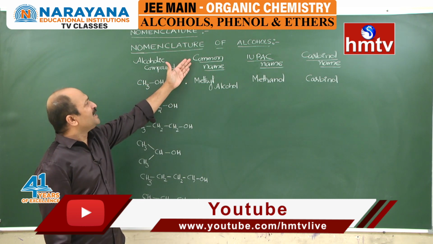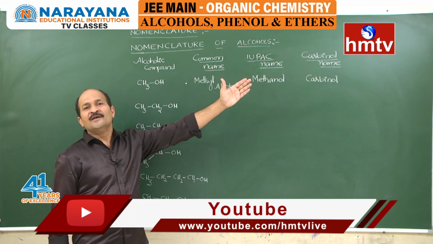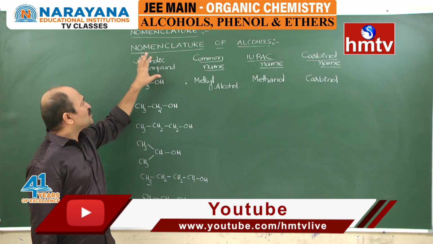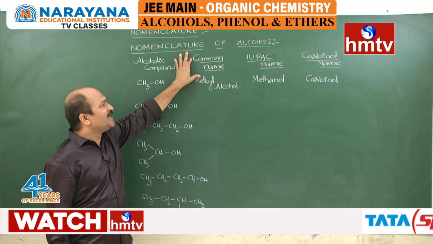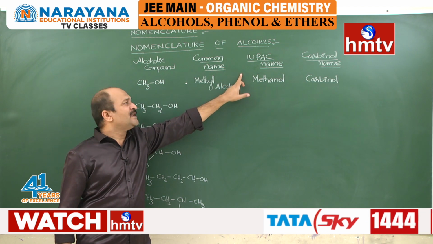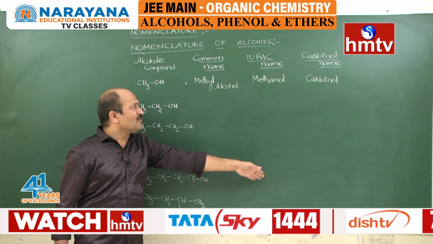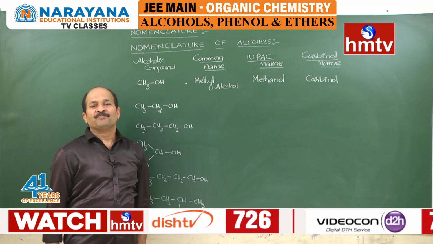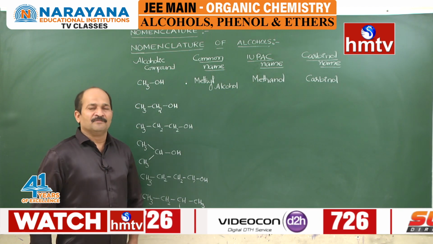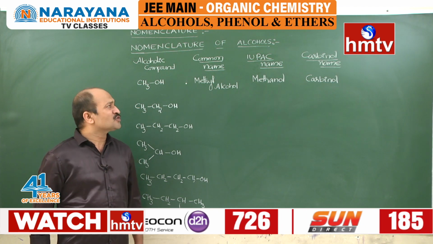So here I am taking all the possibilities for a given compound. First I am taking a compound and I am going to write its common name and then its IUPAC name. The majority of students are familiar with the IUPAC names, and then the carbinol name. What is a carbinol name? This is the major doubt for the majority of students.